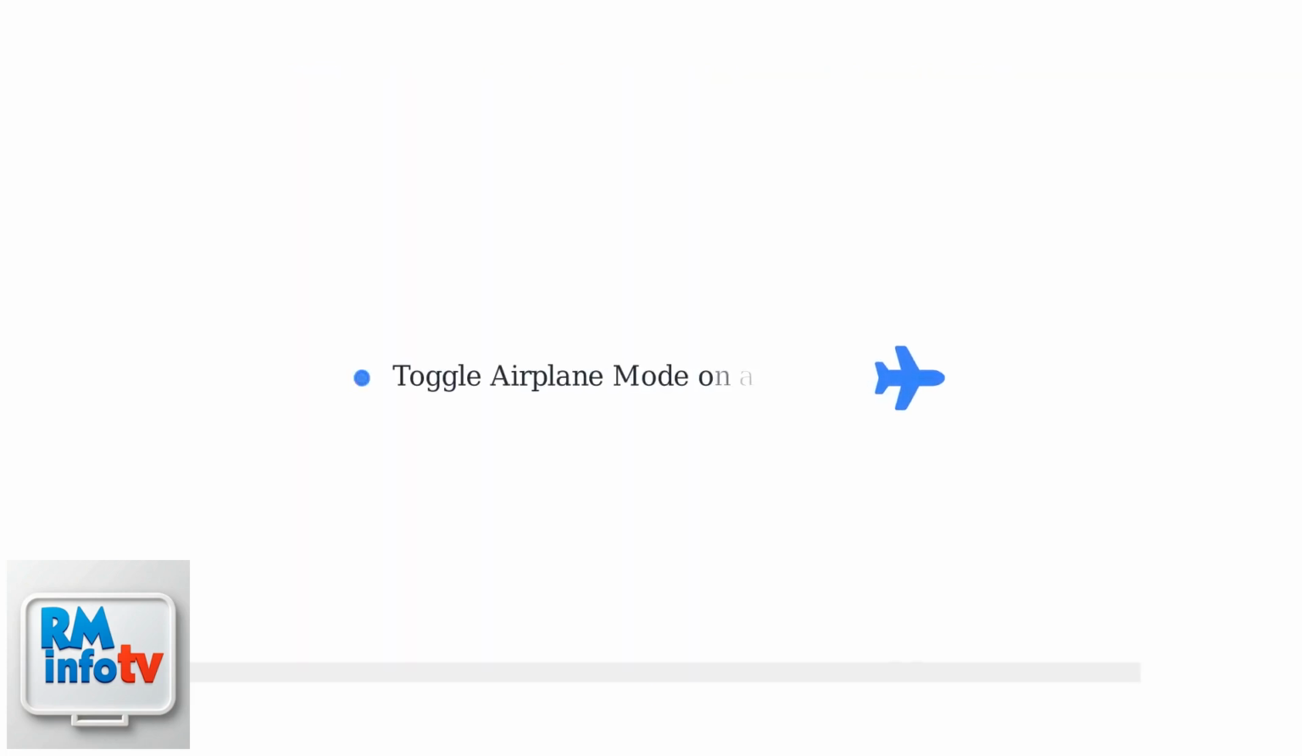Before diving deep, let's try some simple solutions. First, toggle airplane mode on and off. This resets your network connections. Next, restart your laptop. This can resolve temporary glitches. Finally, power cycle your router by unplugging it for 30 seconds and plugging it back in. These steps fix a surprising number of Wi-Fi issues.